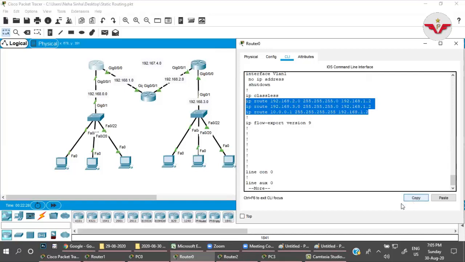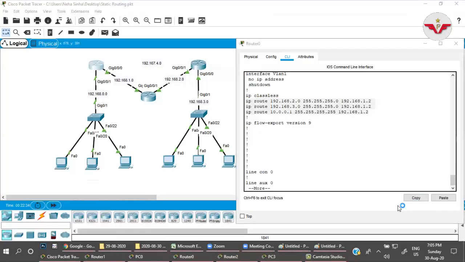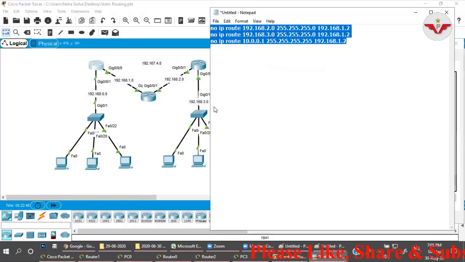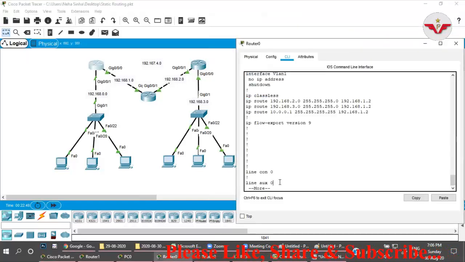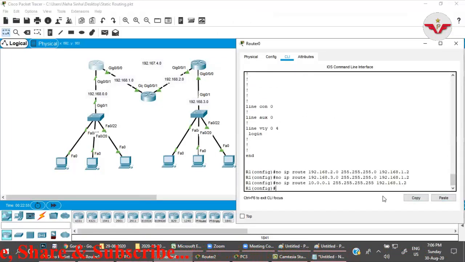Copy, notepad. To negate any configuration, just add no in the beginning of that command. Just copy, go to this router, paste it over here. Done. All those 3 configurations are removed now.